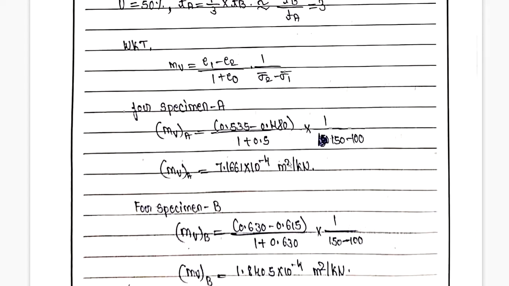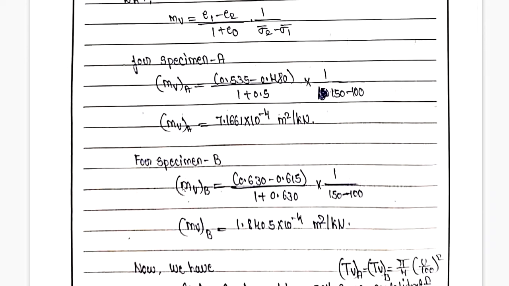Meter square per kilonewton is the mv for specimen A. Similarly, for specimen B, mv is 0.63 minus 0.615 divided by 1 plus 0.630, that is the initial void ratio.